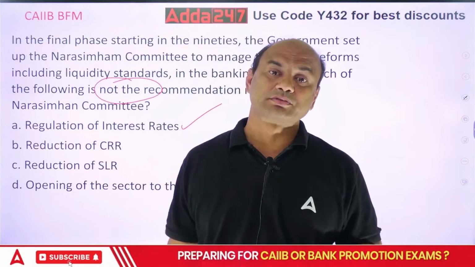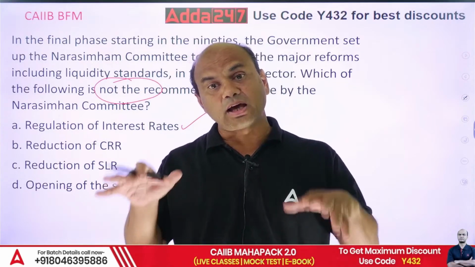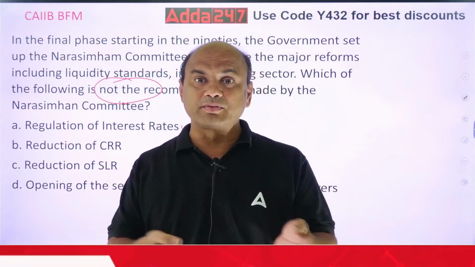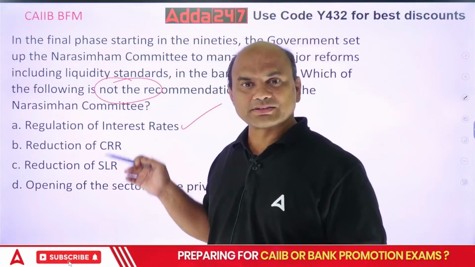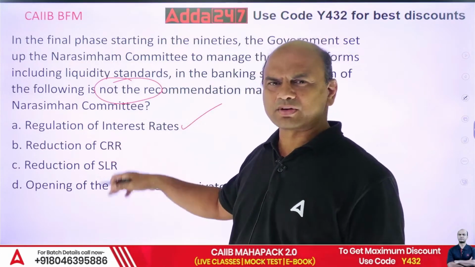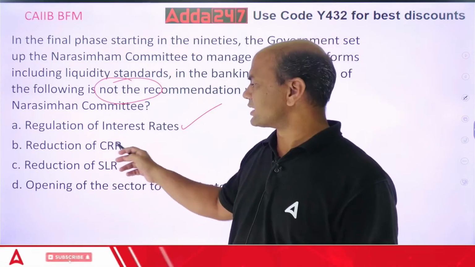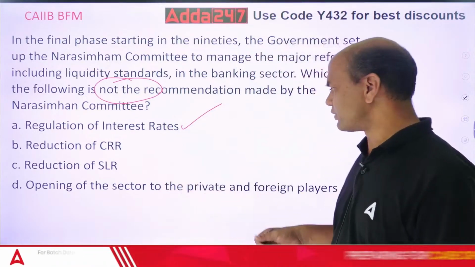Loan rates were given, but FD rates also by RBI. Means RBI gave literally the loan rates and FD rates to the banks. So the Narsimham Committee was against this, and this was not the recommendation. The remaining three were the recommendation: reduction in CRR, SLR, and opening of the sector for private banks.